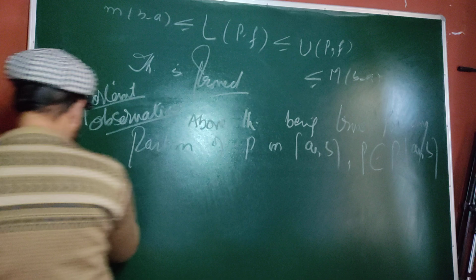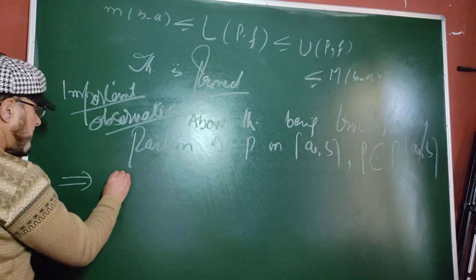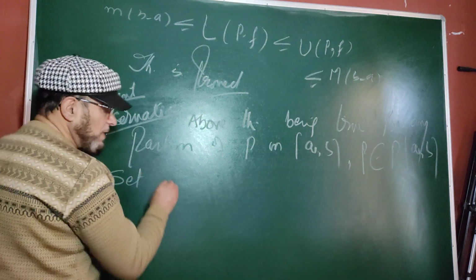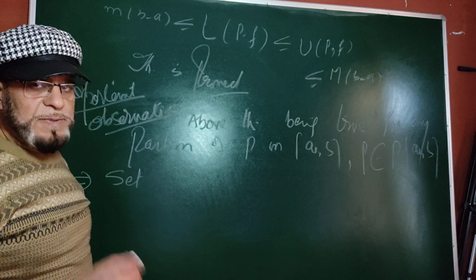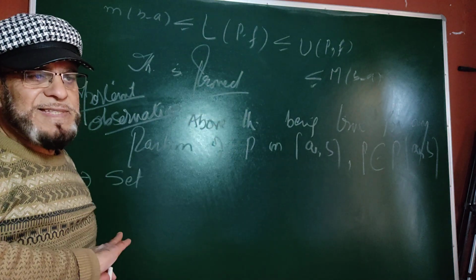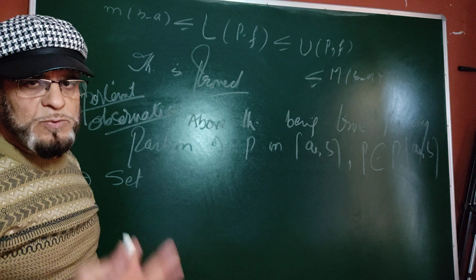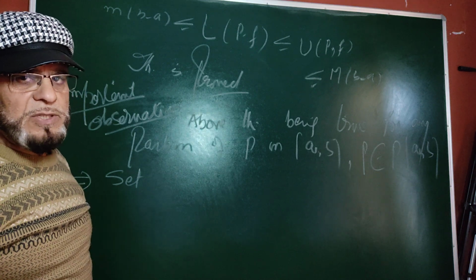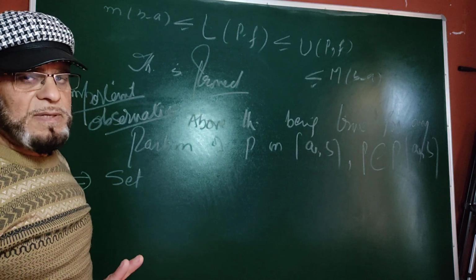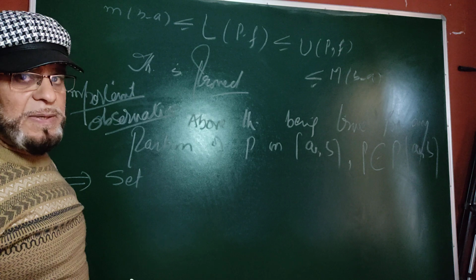So this implies, whatever partition you take, P1, P2, P3, you will form a set of lower Riemann sums. For partition P1, for partition P2, for partition P3, you will form a set of lower Riemann sums. Similarly, a set of upper Riemann sums.